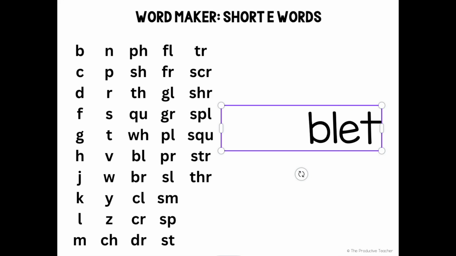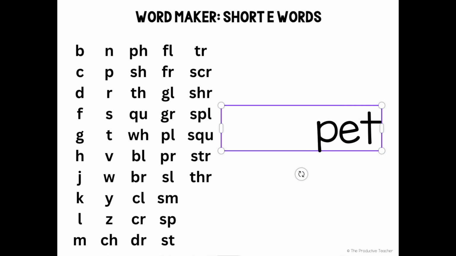Blet. Blet is not a word. Bret. Bret spelled like this is not a word. Clet. Clet is not a word. Cret. Cret is not a word. Dret. Dret is not a word. Flet. Flet is not a word. Fret. Fret is a word. Glet. Glet is not a word. Gret. Gret is not a word.